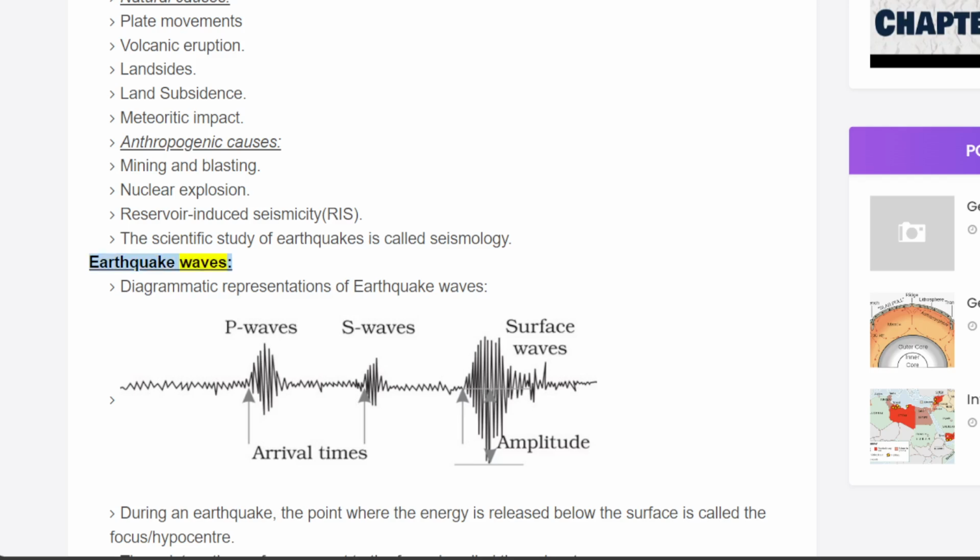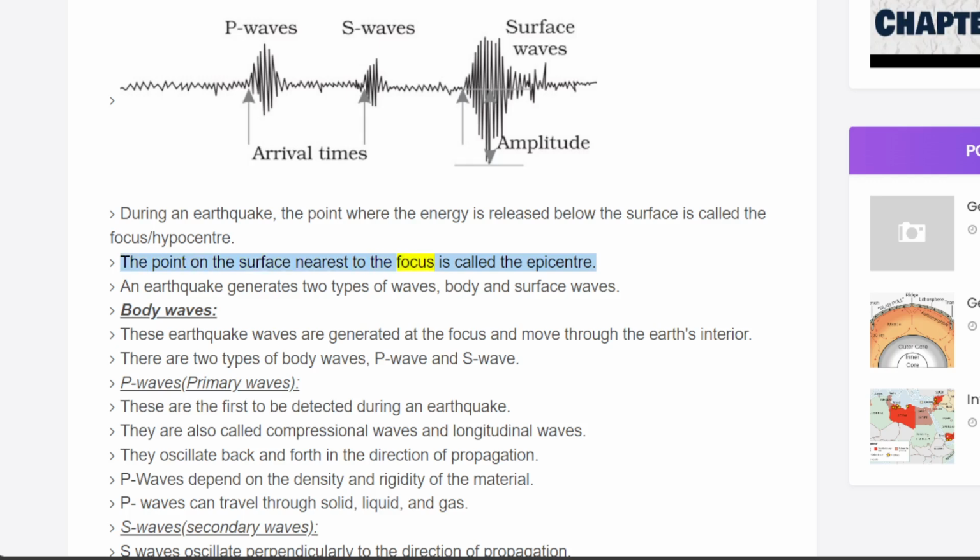Earthquake waves. During an earthquake, the point where the energy is released below the surface is called the focus or hypocenter. The point on the surface nearest to the focus is called the epicenter. An earthquake generates two types of waves, body waves and surface waves.